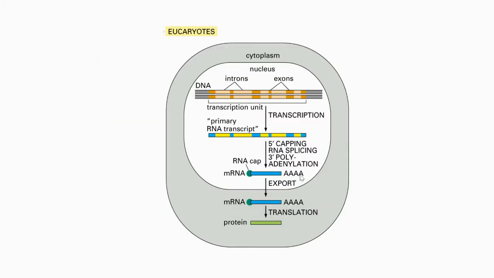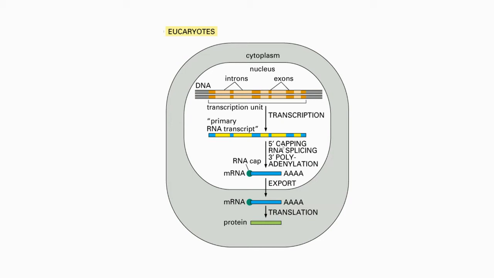However, in eukaryotes, as you can see, the primary transcript is modified substantially. First, a 5' cap is added on the 5' end and poly A tail is added at 3' end. Then, since eukaryotic mRNA contains coding sequence that is known as exon and non-coding sequence that is known as intron, coding sequences are joined together and non-coding sequences are spliced out. So splicing is also a step that occurs in the eukaryotic mRNA processing.